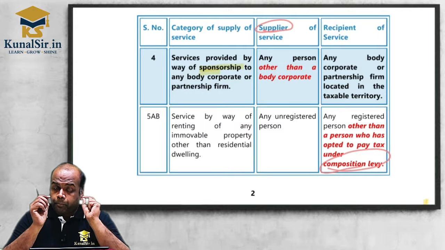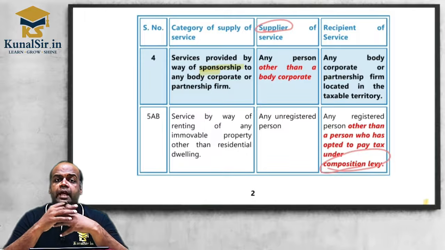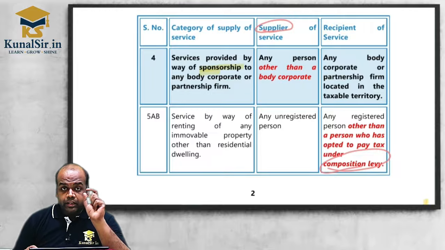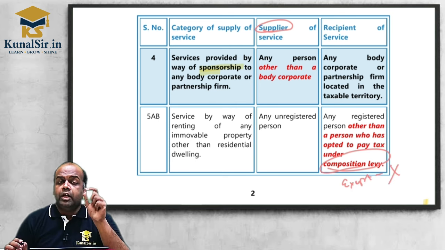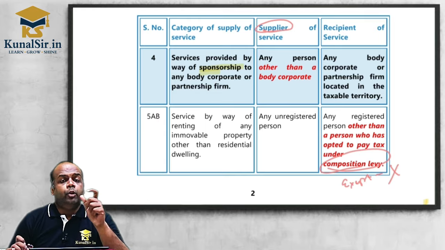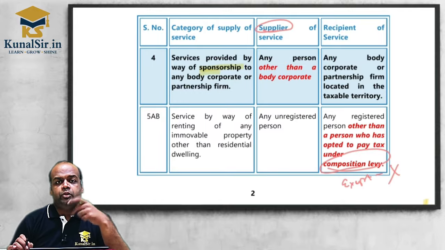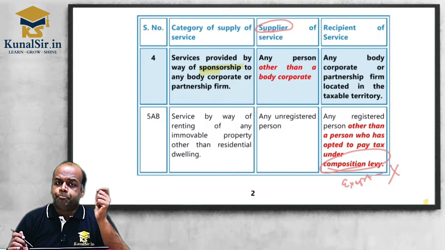Clear? So please friends, be very careful while you solve questions in your exam. Don't get confused, like if my output is exempt, then RCM is not applicable on me. It is not so. Clear? So here you can note down also, only composition has been excluded, but exempted services have not been excluded. So if you are providing exempted services or exempted goods and have taken some property on rent, then you have to pay GST on RCM, and that GST is a loss for you. You cannot take ITC because your output is exempt. Clear? So these are the two minor changes related to RCM applicability.